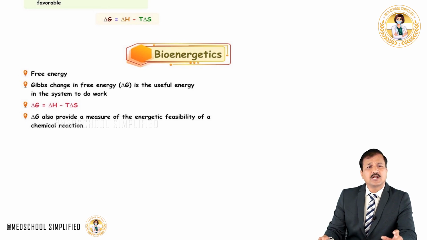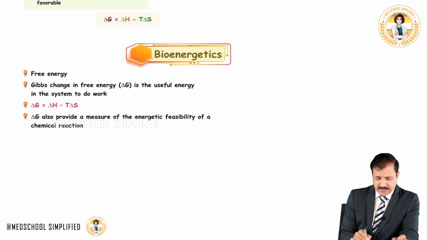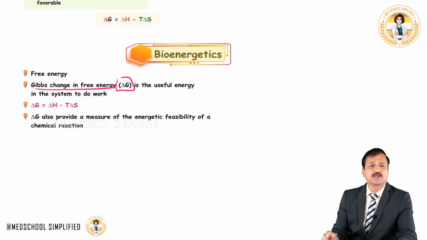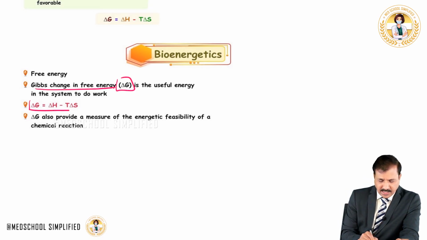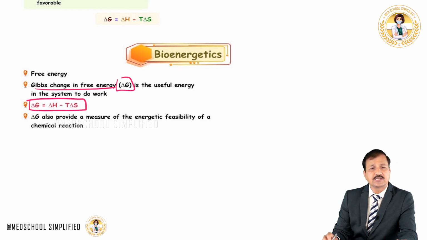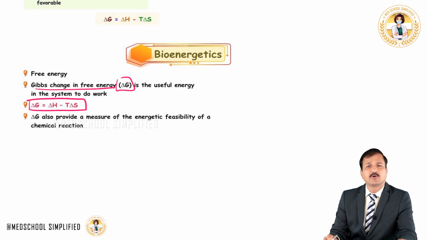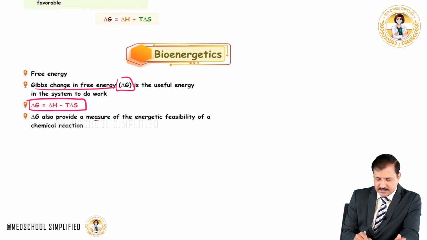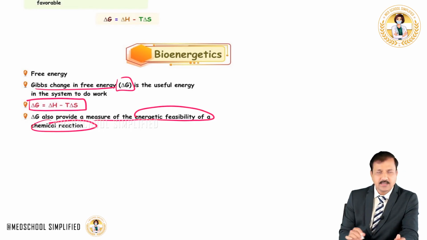We can measure that free energy with the delta G, which is referred to as Gibbs free energy. Gibbs change in free energy is the useful energy in the system to do work, and as we have seen in the previous slide, we can measure free energy as delta G equals delta H minus T delta S, and this delta G also provides a measure of the energetic feasibility of a chemical reaction.